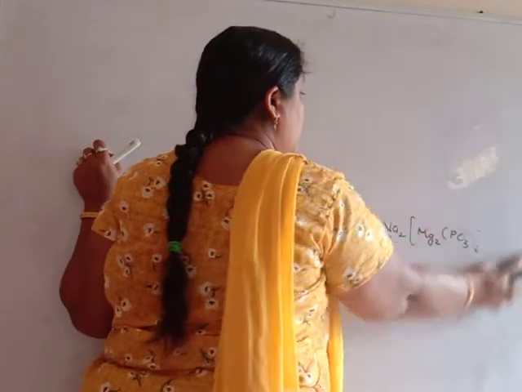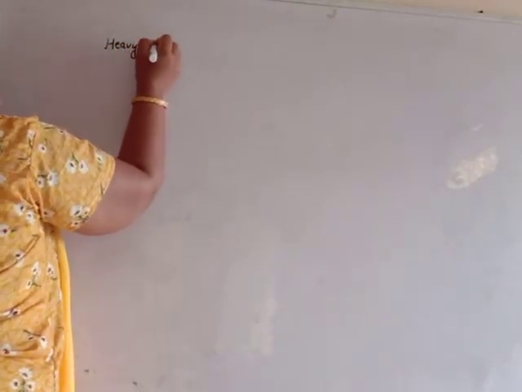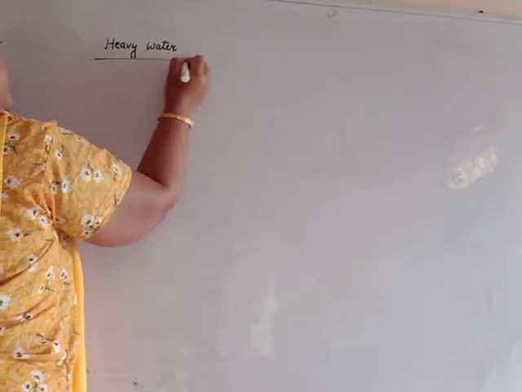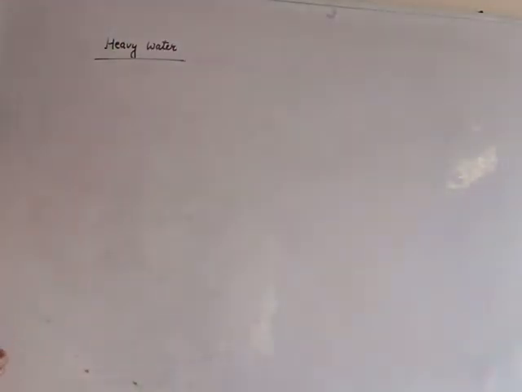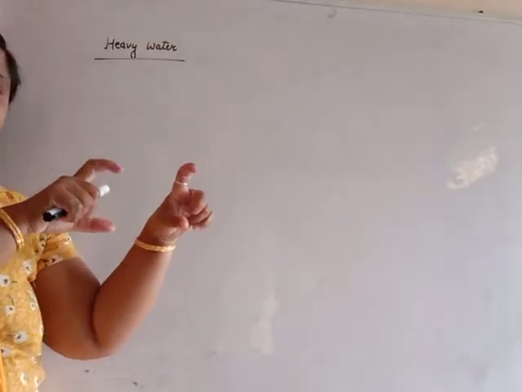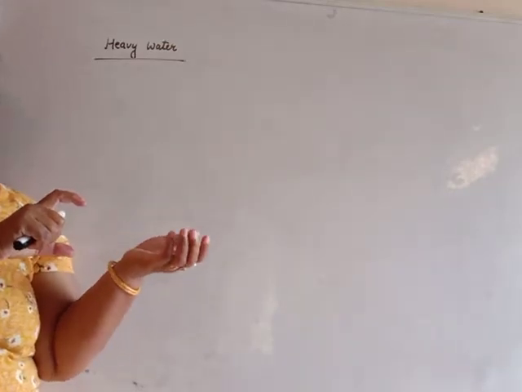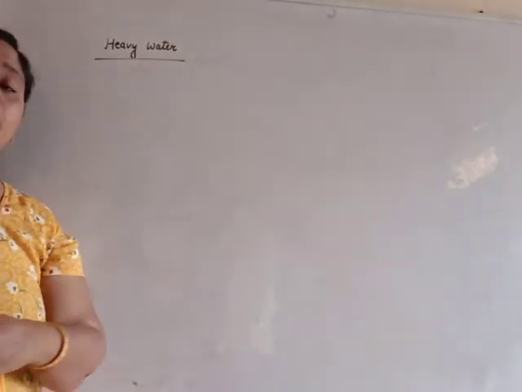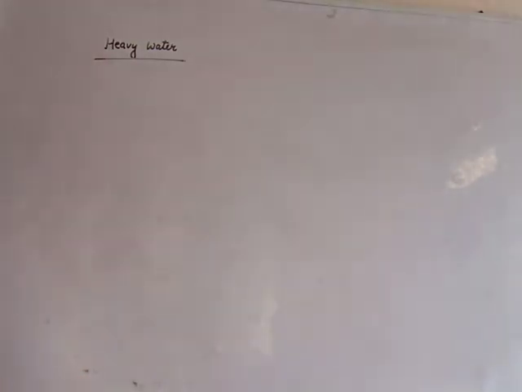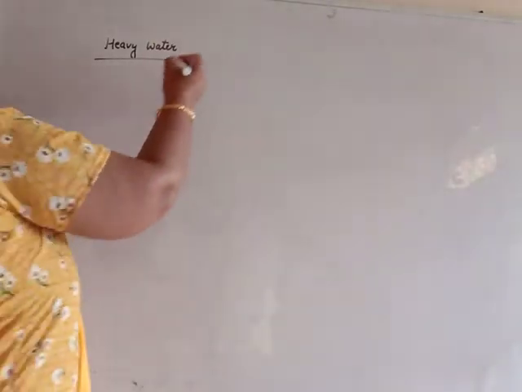What is heavy water? Our last topic of hydrogen is heavy water. Heavy water is just like simple water. We take 1 ml of ordinary water and 1 ml of heavy water. In the test tube, the level of both remains the same. But when we weigh, heavy water is slightly heavier than ordinary water. Then it is known as heavy water. It is due to the presence of deuterium in place of protium. Its formula is D2O.